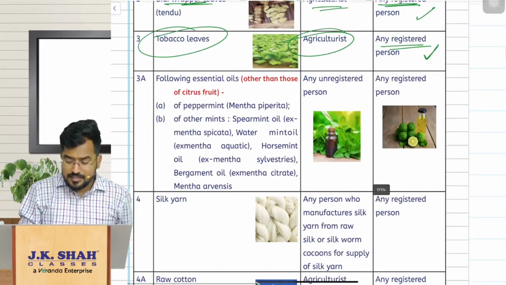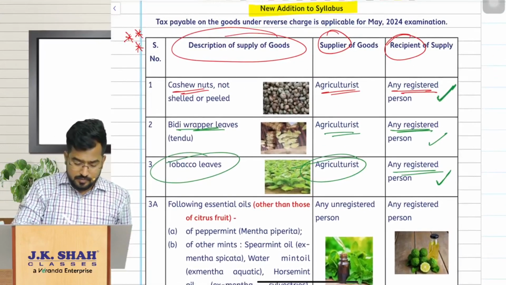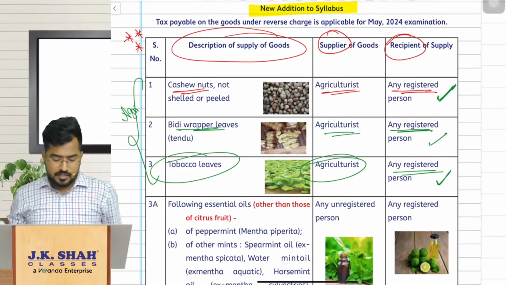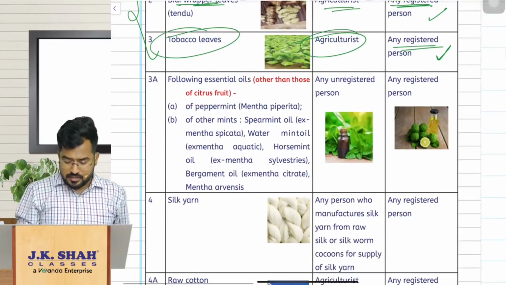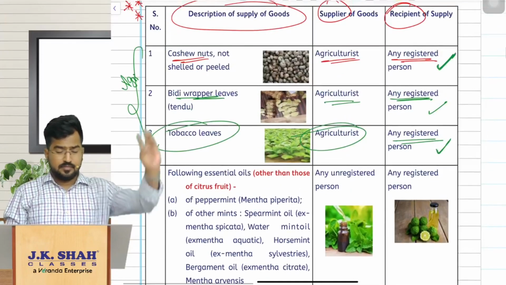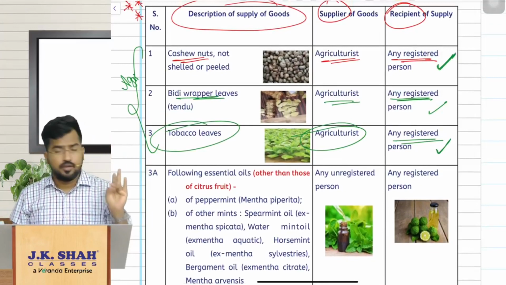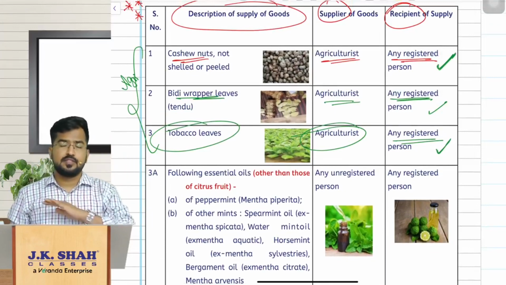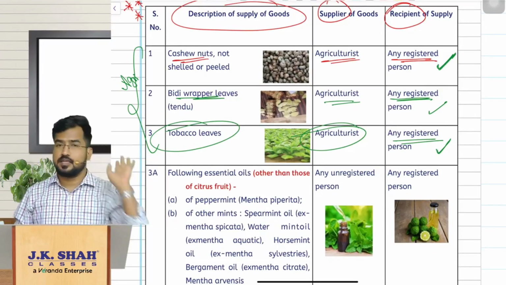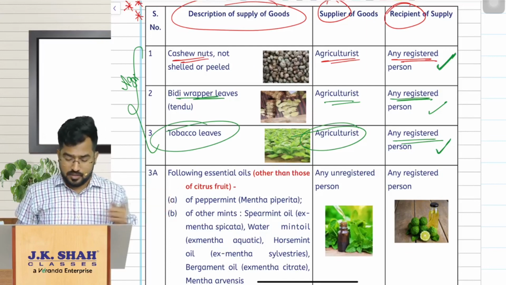Now please understand, in these first 3 cases the supplier is the same, agriculturist. Here there is a change. First of all, we have seen the agriculturist is selling either cashew nuts or bidi wrapper leaves or tobacco leaves. The person who is buying is a registered person under GST, then reverse charge mechanism applies. The recipient has to pay GST on that, right?